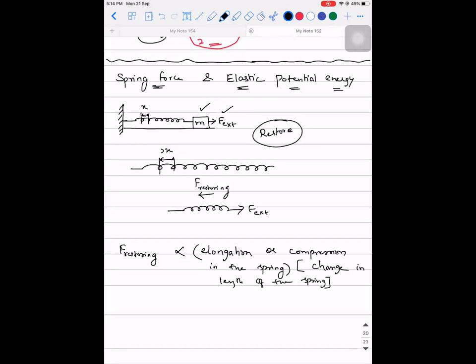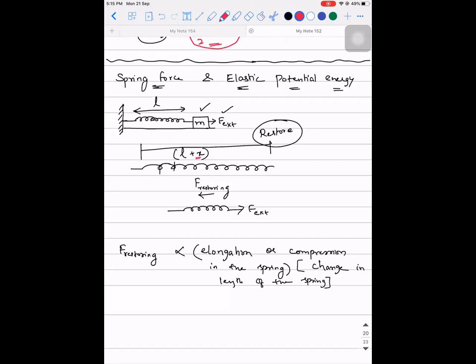So what I'm trying to say is, listen to this carefully. Let's say its initial length is L. After getting elongated, if I say its final length is L plus X, then what is the elongation that has occurred in this scenario? The elongation that has happened in the object is X.